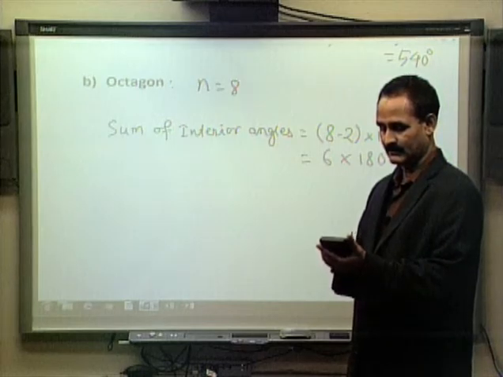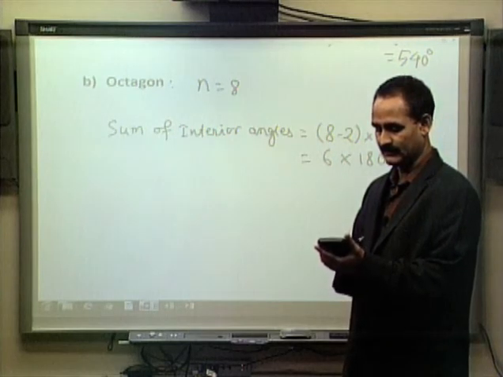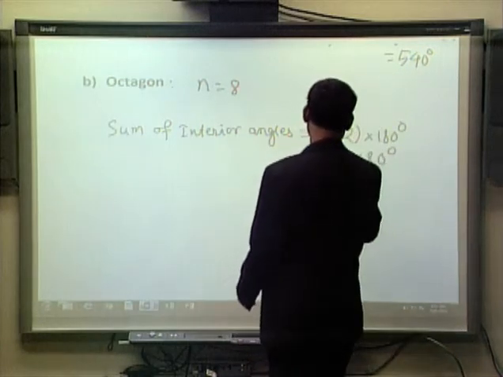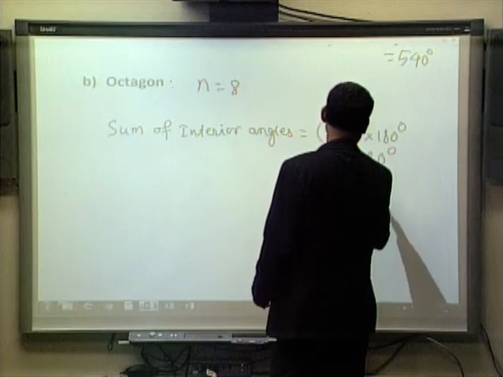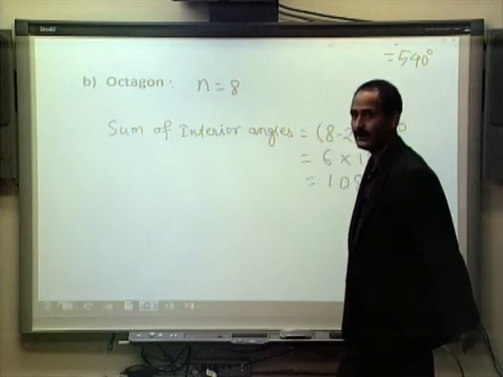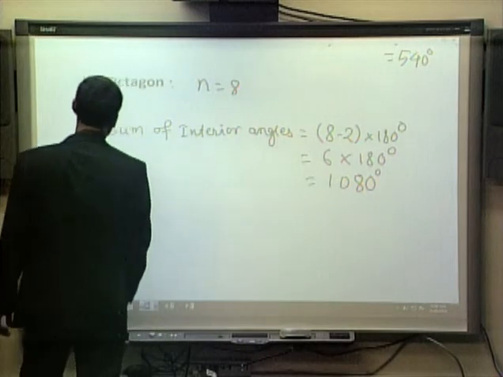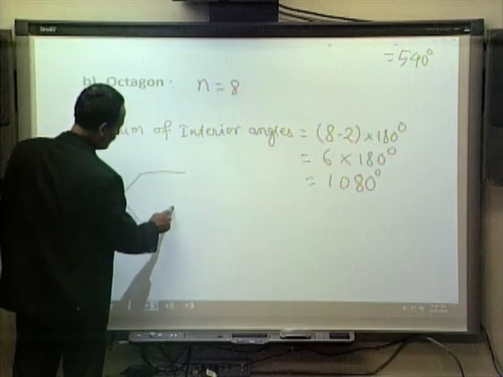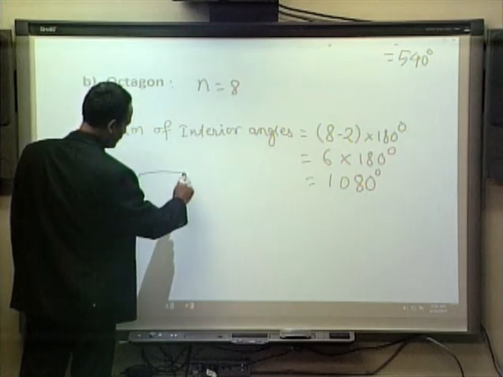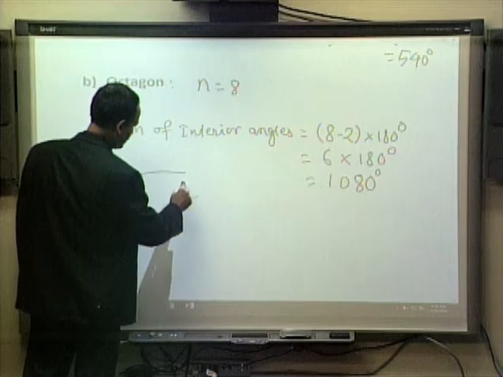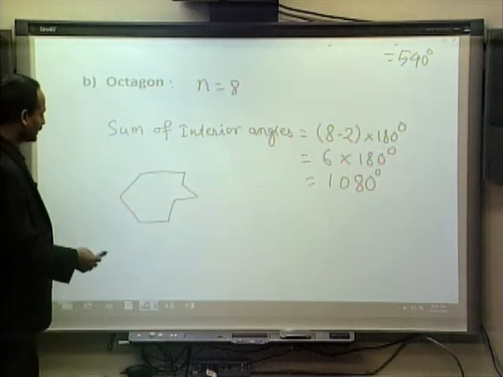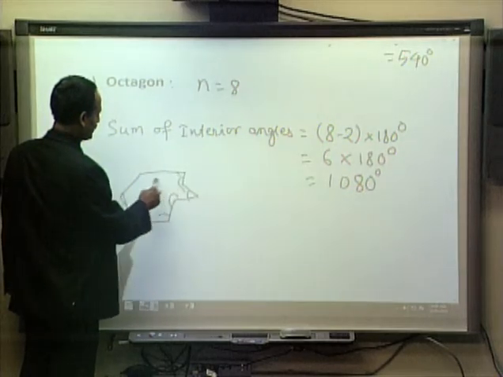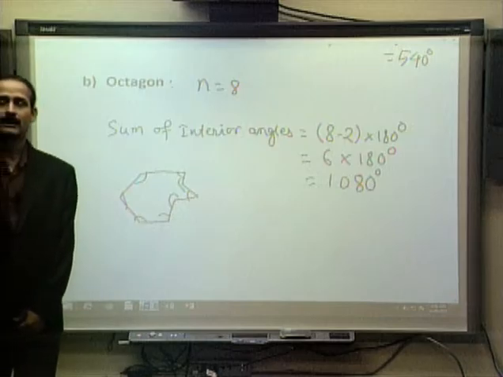Let me use the calculator. 6 times 180 equals 1080. So this is 1080 degrees, the sum of all the angles of an octagon. An octagon will be 1, 2, 3, 4, 5, 6, 7, 8. This could be an octagon.